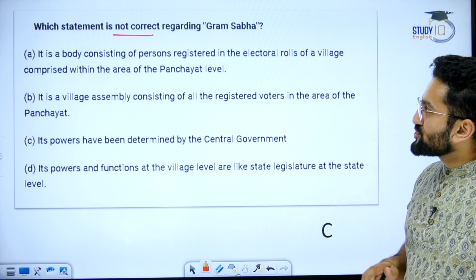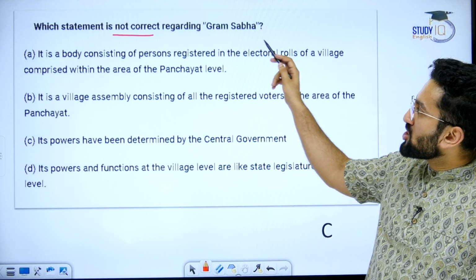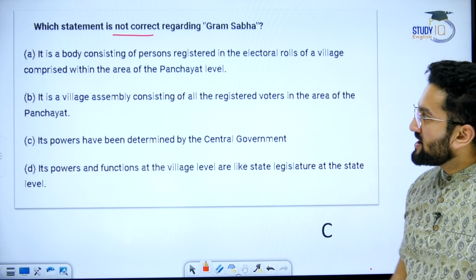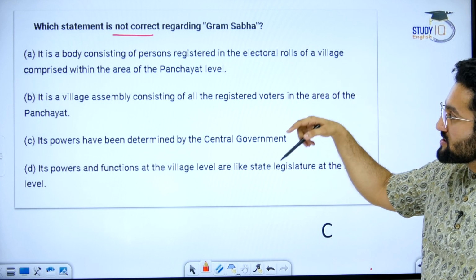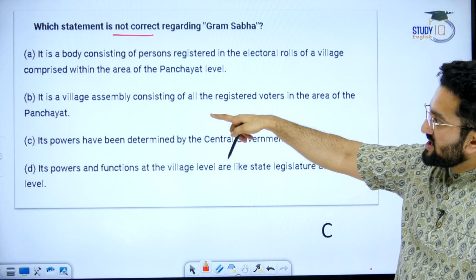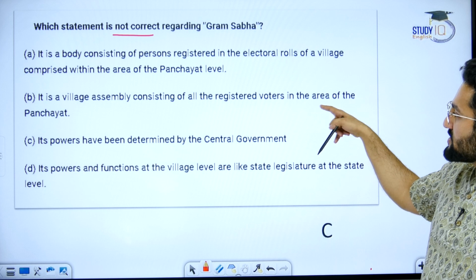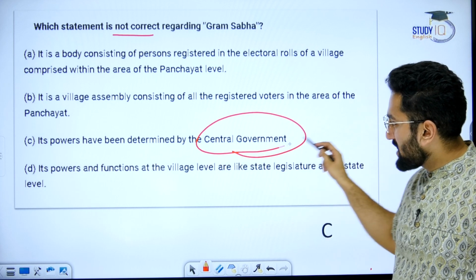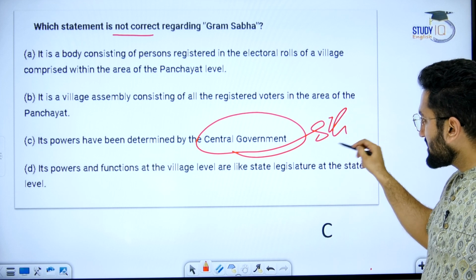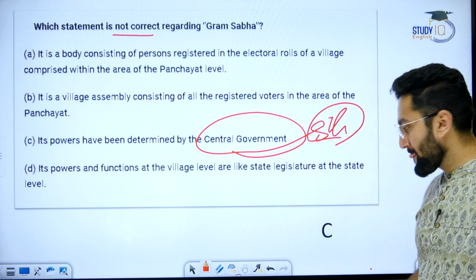Now just attempt this question. It is quite an easy one. Which statement is not correct regarding Gram Sabha? It is a body consisting of persons registered in electoral rolls of a village. You have to identify the not correct one. It is a village assembly consisting of all registered voters. Power determined by central government. This is wrong because power is determined by the state government, right?